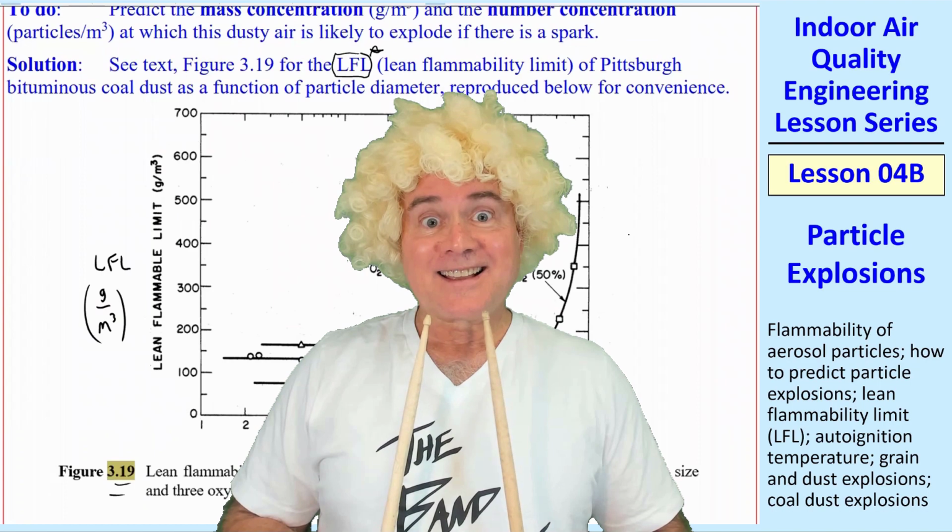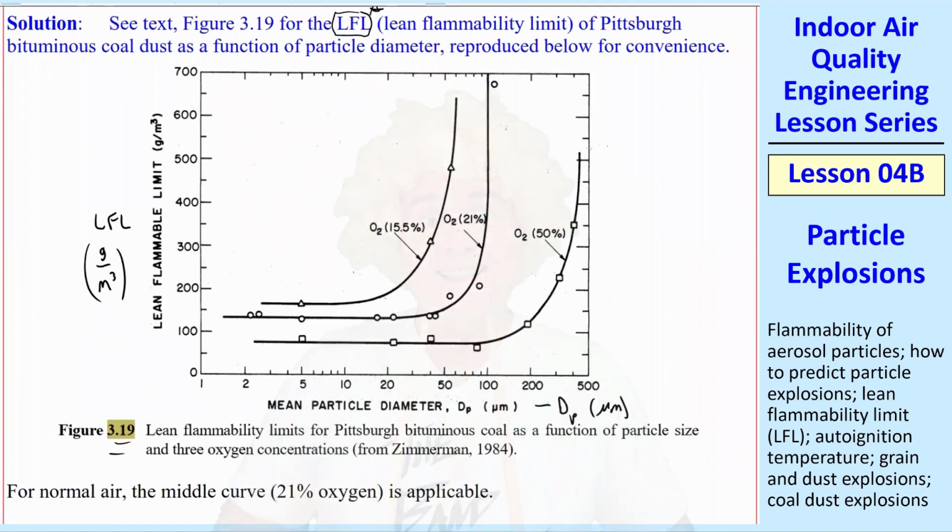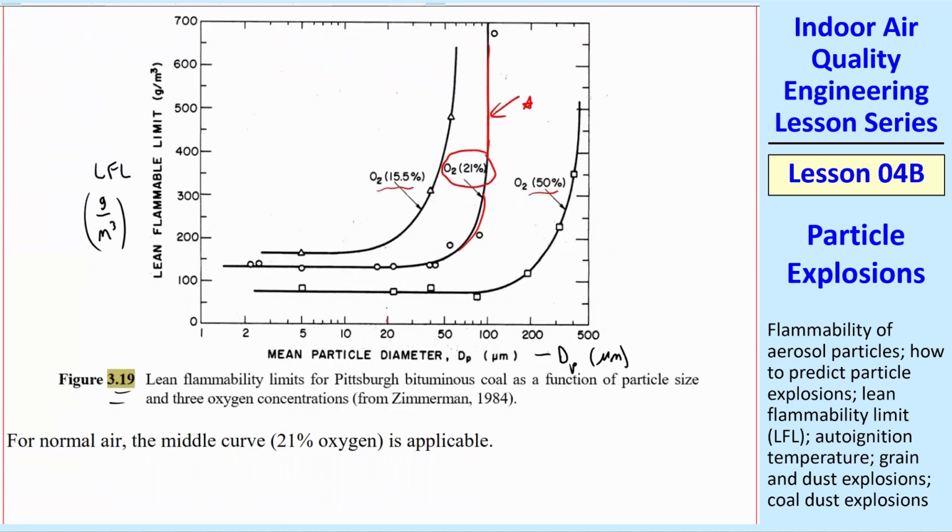That's right, BJ. This has 3 different oxygen concentrations, 50%, 15%. These would be in situations that are controlled types of burning. But in our case, we're talking about room air, standard air. So we want this middle curve, 21% oxygen. So we just go up at 20 microns to that middle curve and it's straight across. And so I'm going to call that, to 2 digits, 130 gram per cubic meter.